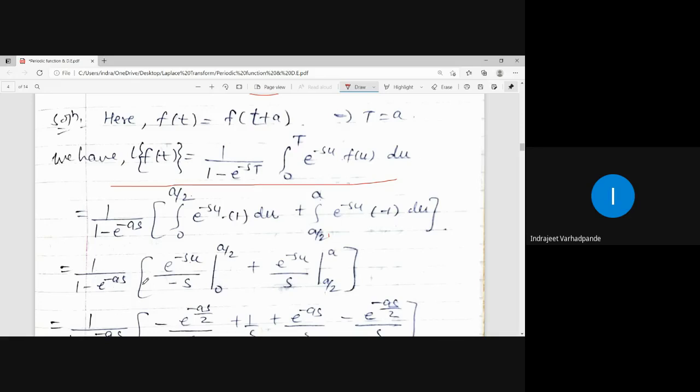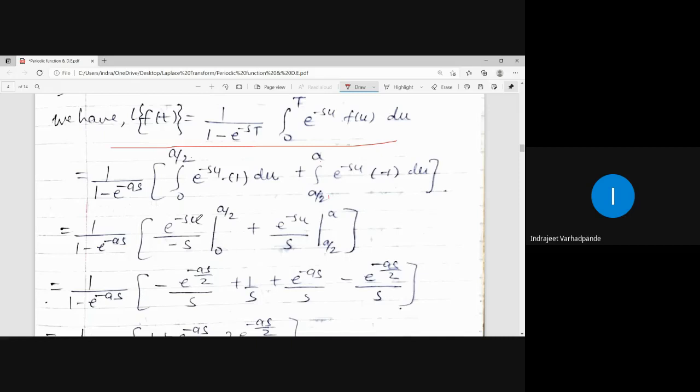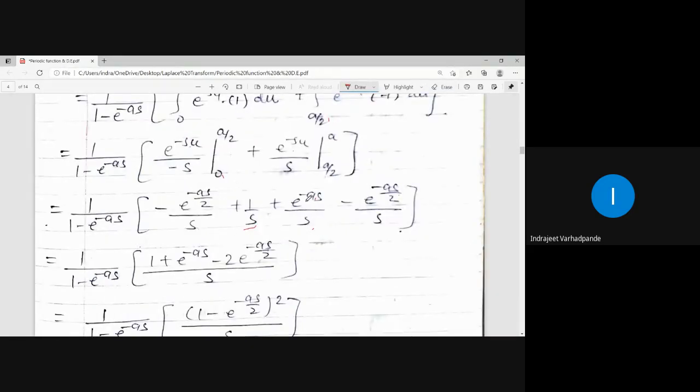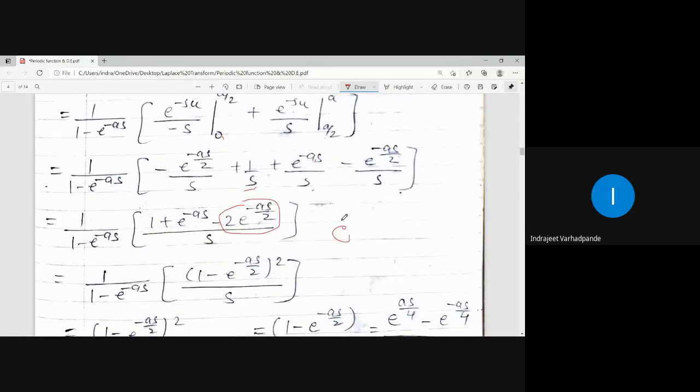1 upon e to the power minus as. Upper limit is a by 2. So e to the power minus as by 2 upon s. E to the power 0 will be 1. Upper limit is a. E to the power minus as upon s. Collect the terms. E to the power minus as by 2, 2 times e to the power minus as by 2. Now e to the power minus as can be written as, this is very tricky, e to the power minus as by 2 whole square.